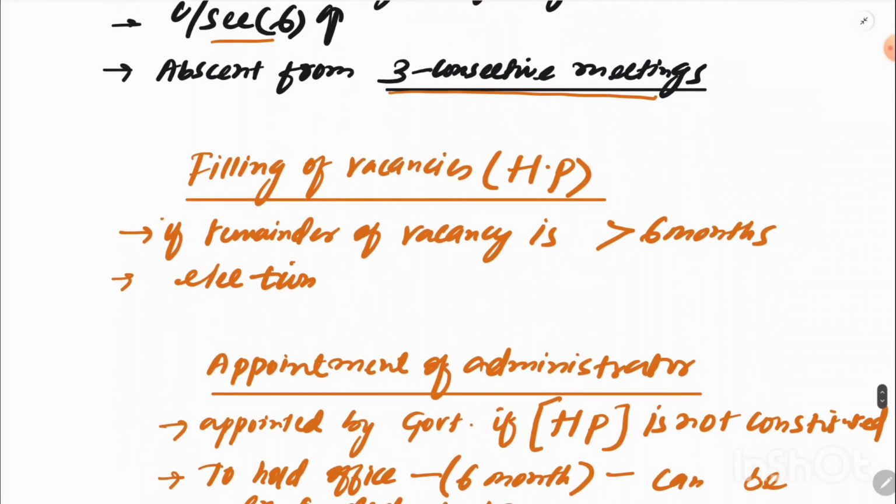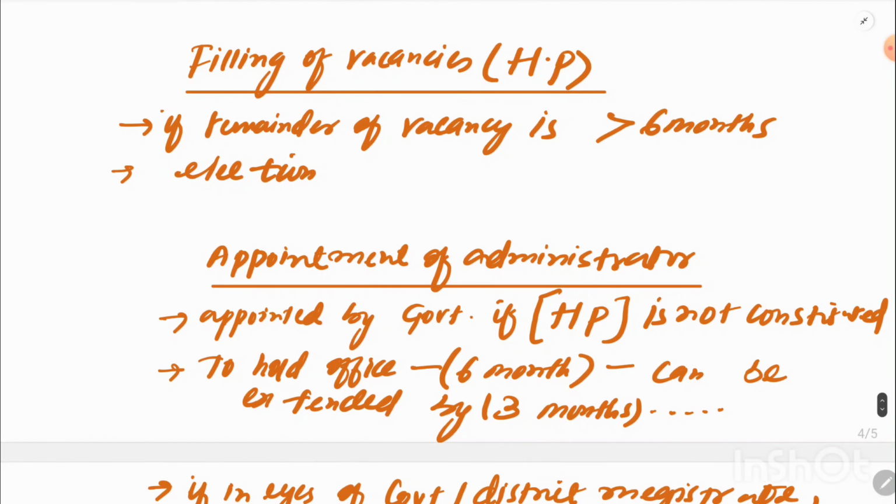Okay, what about filling of vacancies? If a person is disqualified, a panch or sarpanch, then his seat has to be filled. So how to fill that vacancy? The vacancy should be filled only if the remaining term of that place is more than 6 months. Okay, then through re-election this seat will be filled.